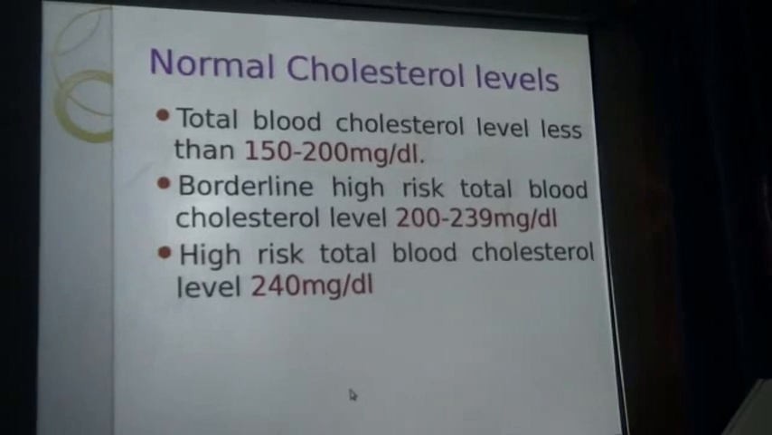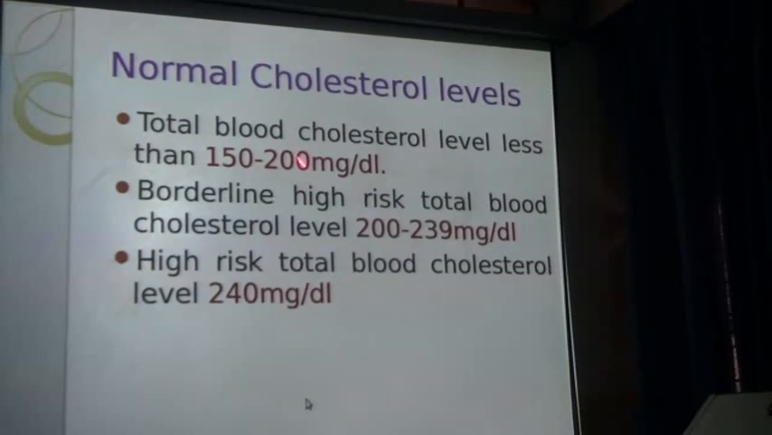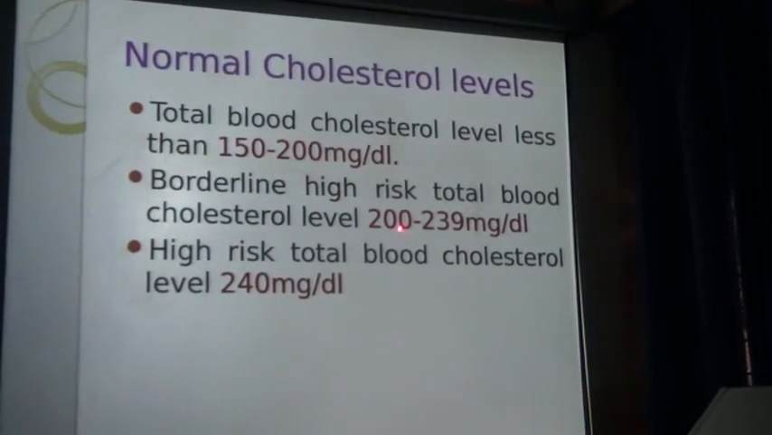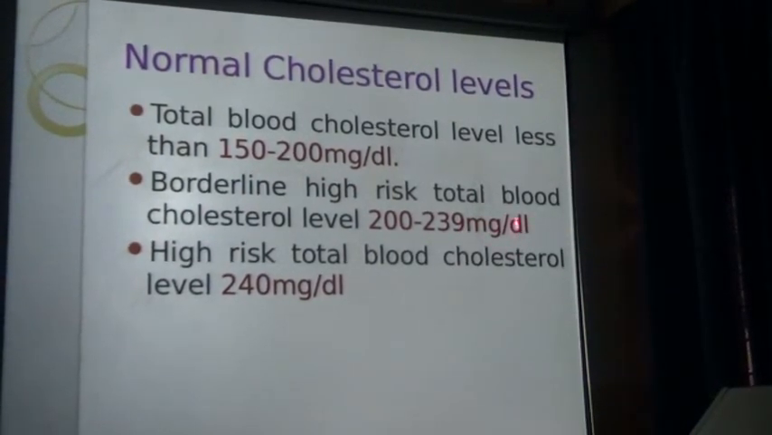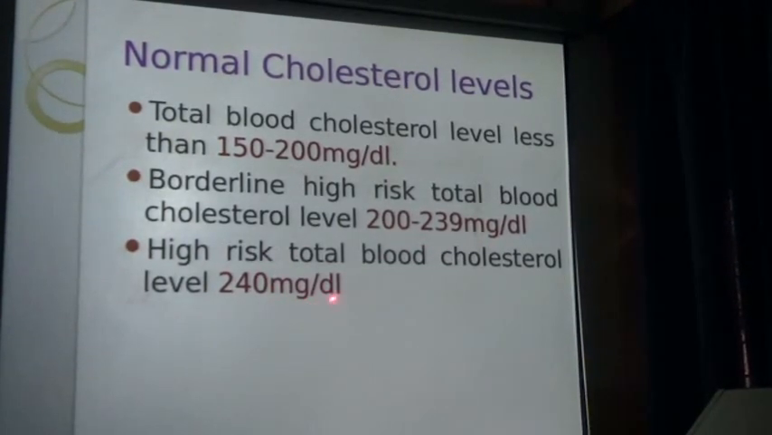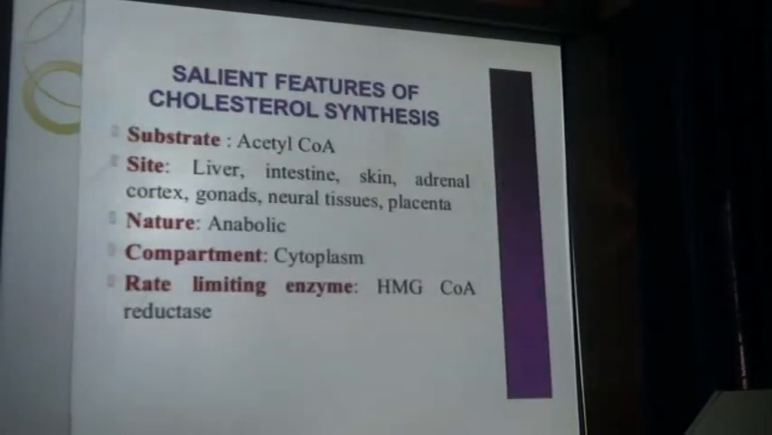Now, what is the normal range of cholesterol? The normal range of serum cholesterol is 150 to 200 milligrams per deciliter, and the borderline range is 200 to 239 milligrams per deciliter. A value above 240 milligrams per deciliter is a high risk value for patients.